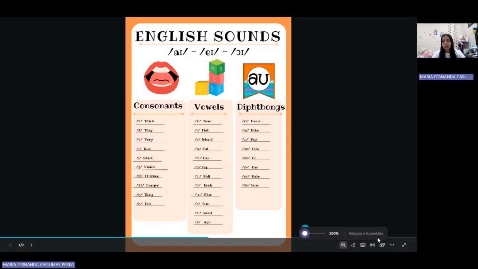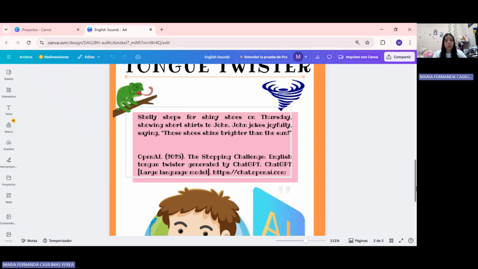Well, I'm going to read the tongue twister. Shelley shopped for shiny shoes on Thursday, showing short shirts to John. John jokes joyfully, saying, "Those shoes shine brighter than the sun."